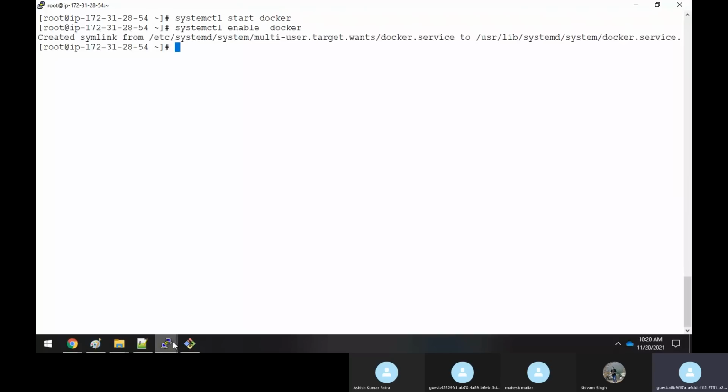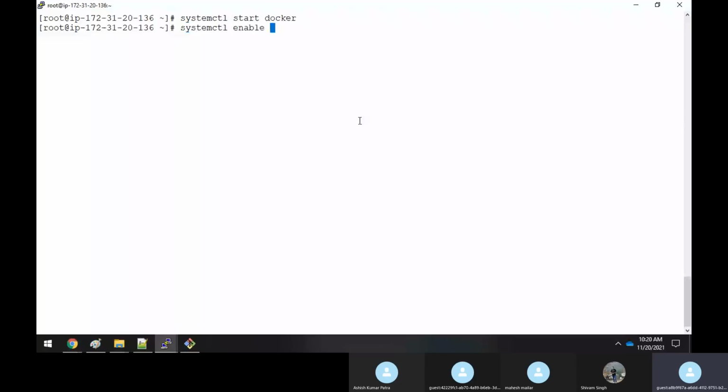Once you run this command, make sure that you run the docker info command to confirm that you are getting a proper output here. Similarly here also, docker info. Okay, now Docker is installed and running successfully here. Even in the last node also, the Docker package is installed, but you need to start the service. You have to say systemctl start docker and systemctl enable docker, like that. Clear, sir? Now what happened, right?